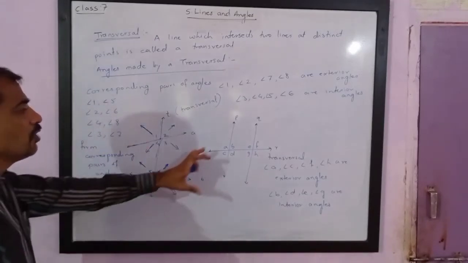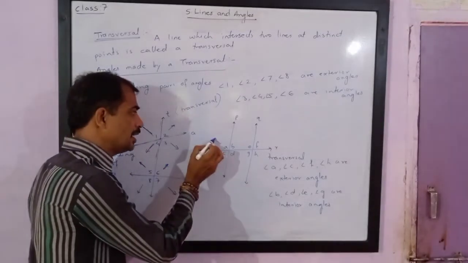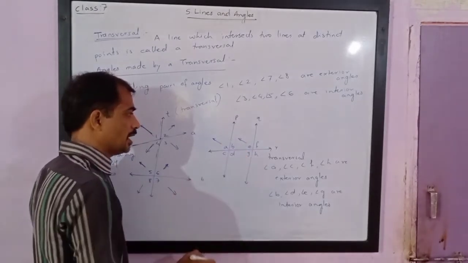Now in this figure, angle A is in this direction, angle E is in this direction.